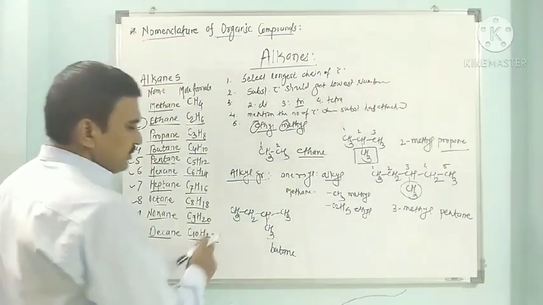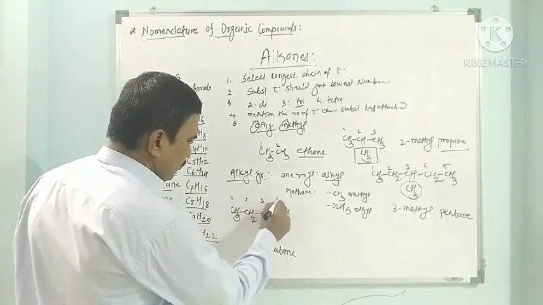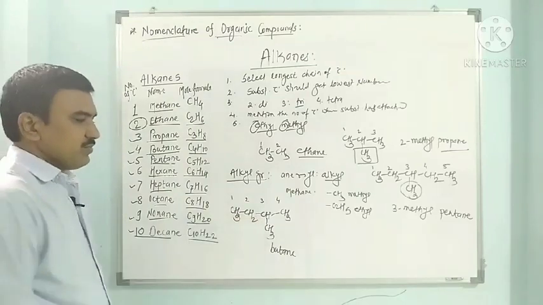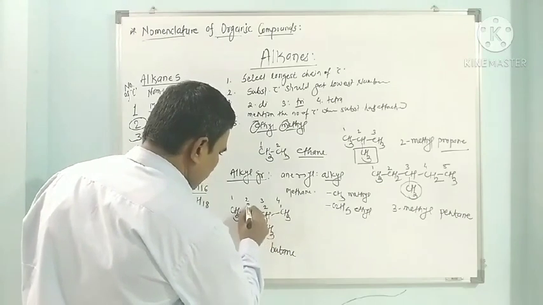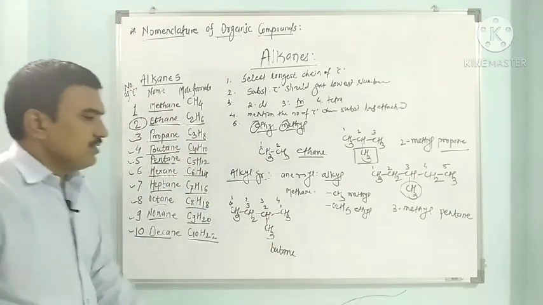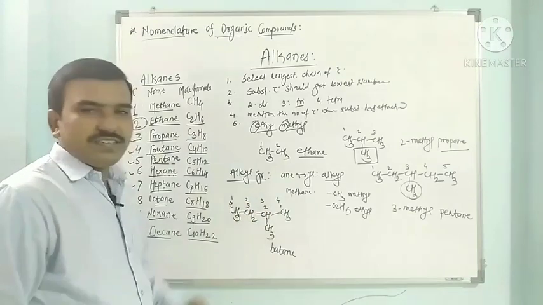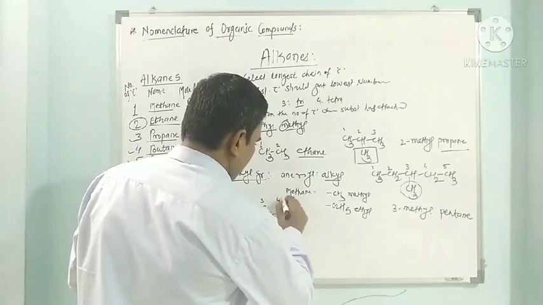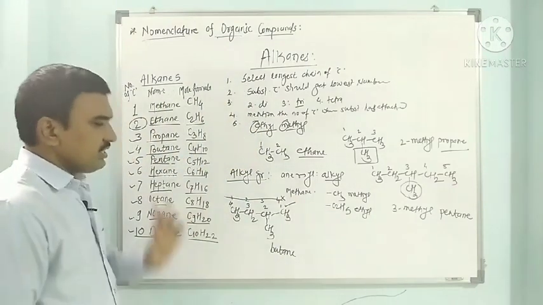If we start numbering from this side, 1, 2, 3, 4, the substituted carbon will get number 3. But if we start numbering from this side, 1, 2, 3 and 4, this is the second. 2 is definitely less than 3, so this is the correct one and this is the wrong one, and we have to use only this one.